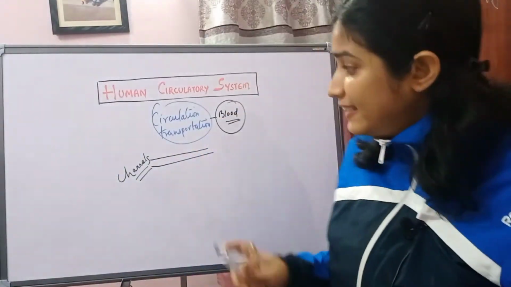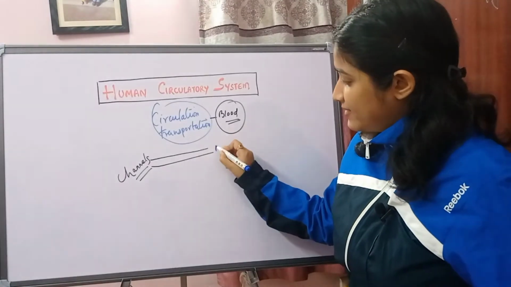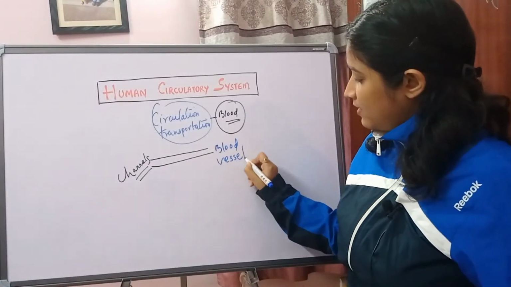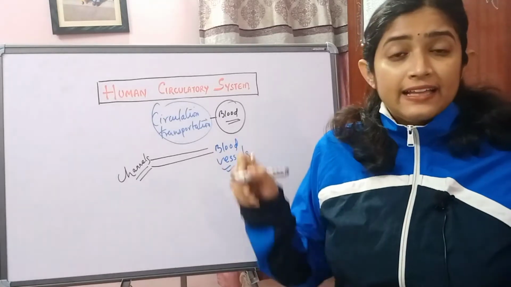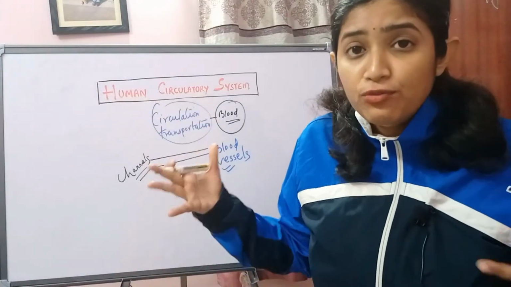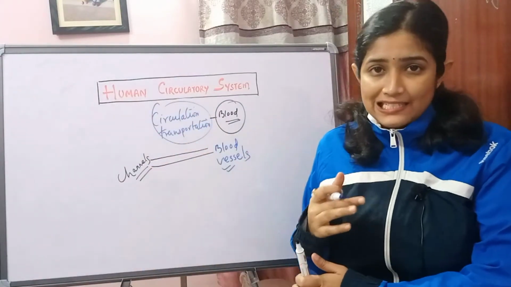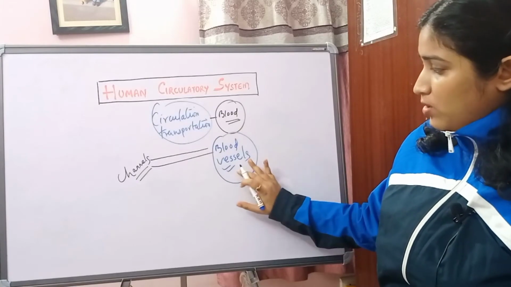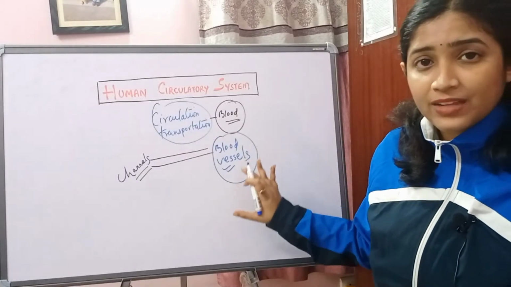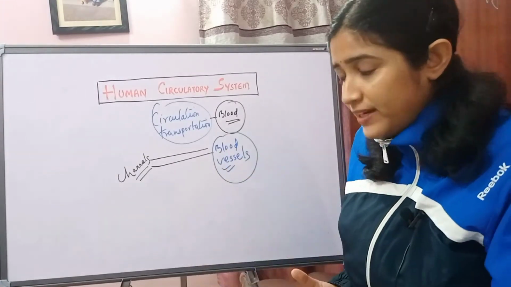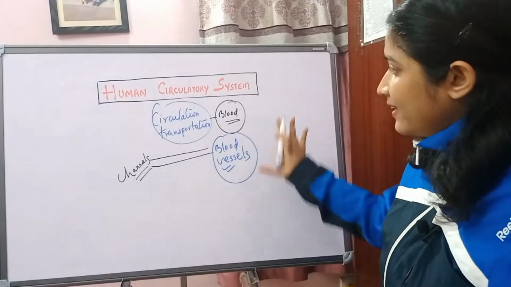It is known as blood vessels. Therefore, the circulatory system is also known as the cardiovascular system. These blood vessels are mainly the channels through which blood is transported from one part of the body to another part. Is it clear till here?